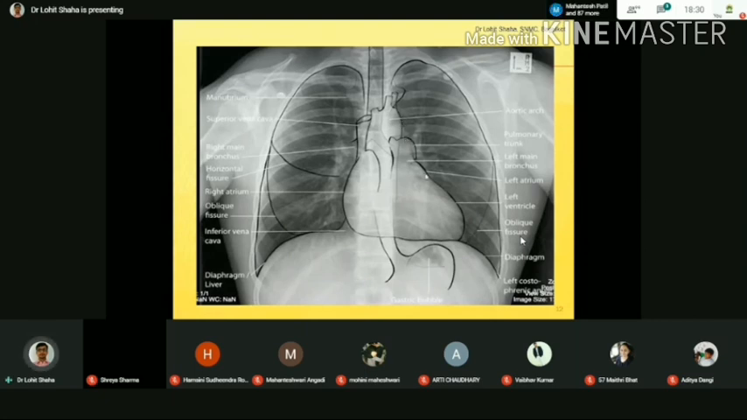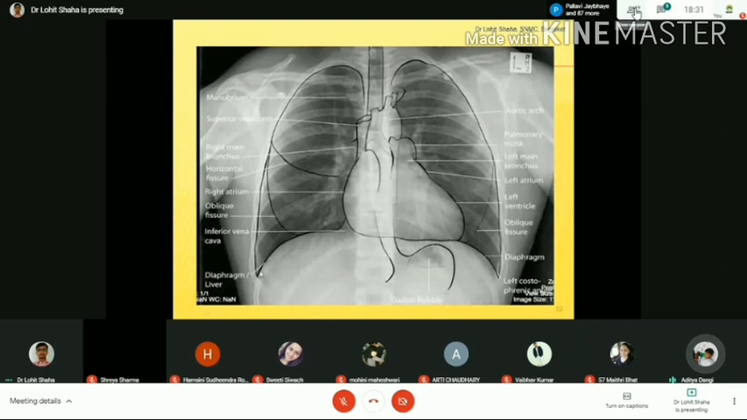left atrium, left ventricle. The right border of the heart, you can see here, is the superior vena cava, right atrium, and a small part of the inferior vena cava. So these are the structures you have to observe in the cardiac shadow. Then comes the diaphragm. You can see this line here, this is the diaphragm.